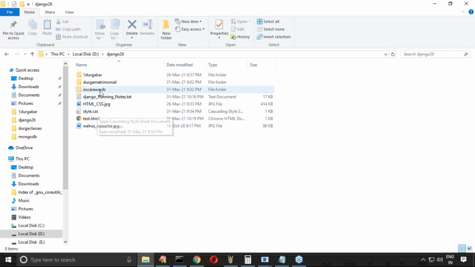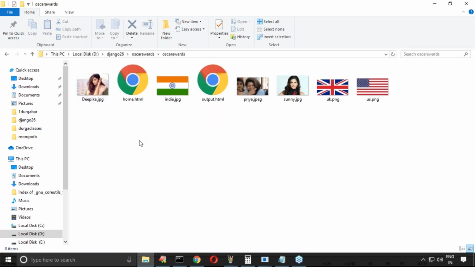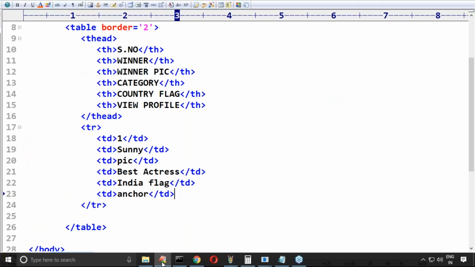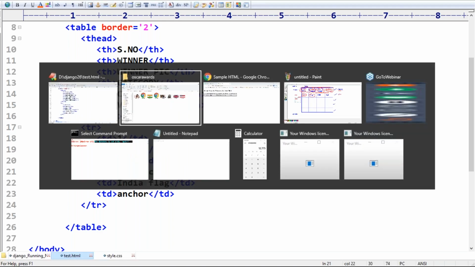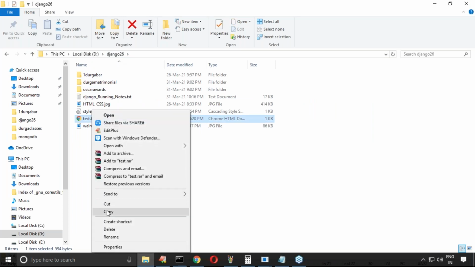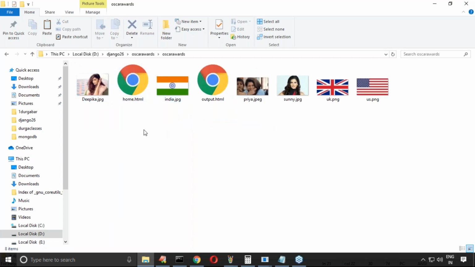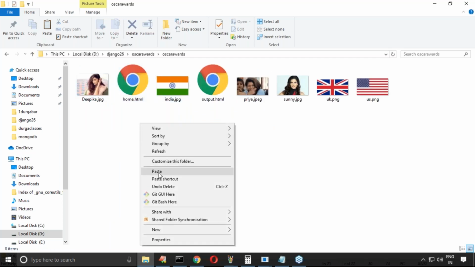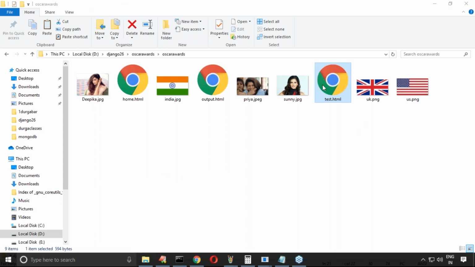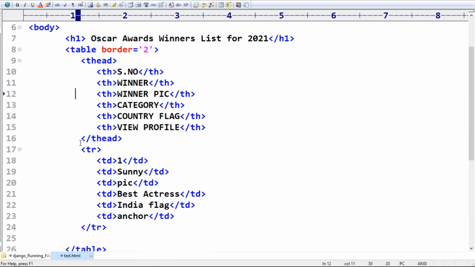What I will take is, the required Oscar awards data is already there with me. Let me copy paste my HTML page to test.html here also. Next, Oscar awards, because images and all the things are there. Even from Google you can take, don't worry, sir. Now I have to take care of this one. Same thing only, I just copy pasted.